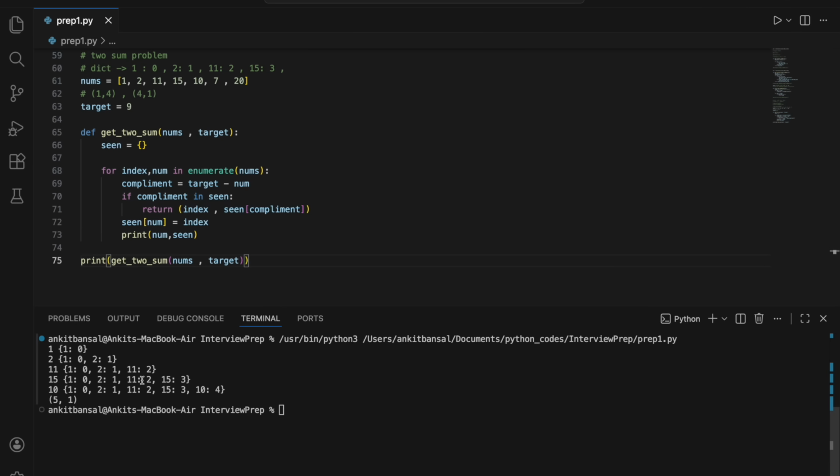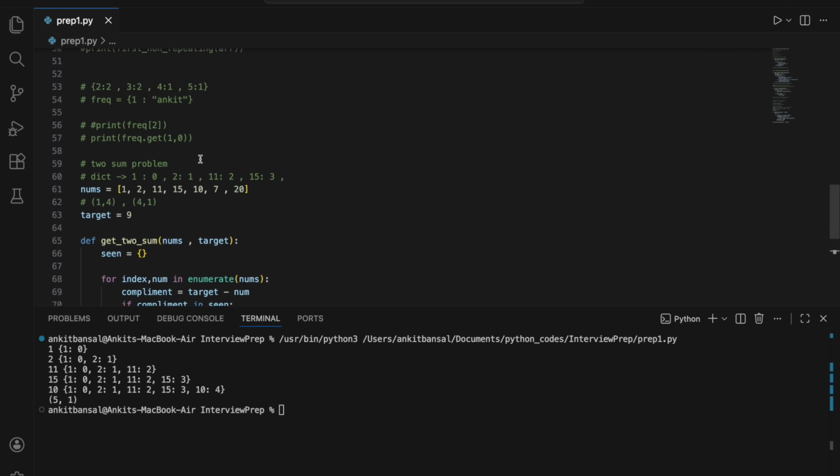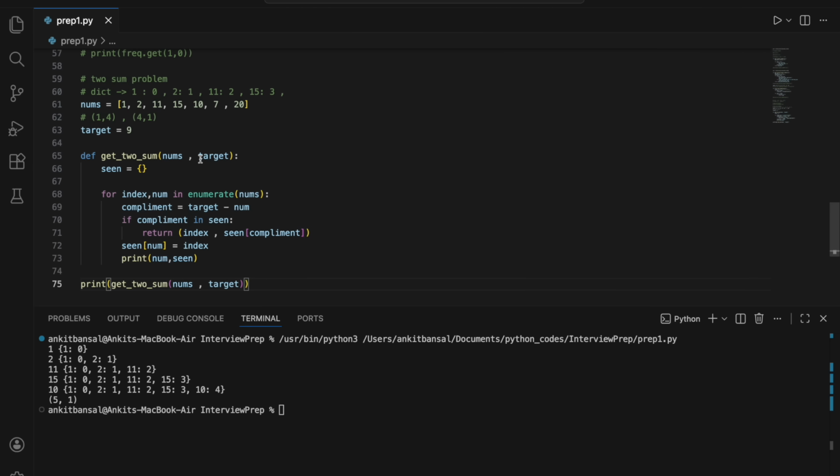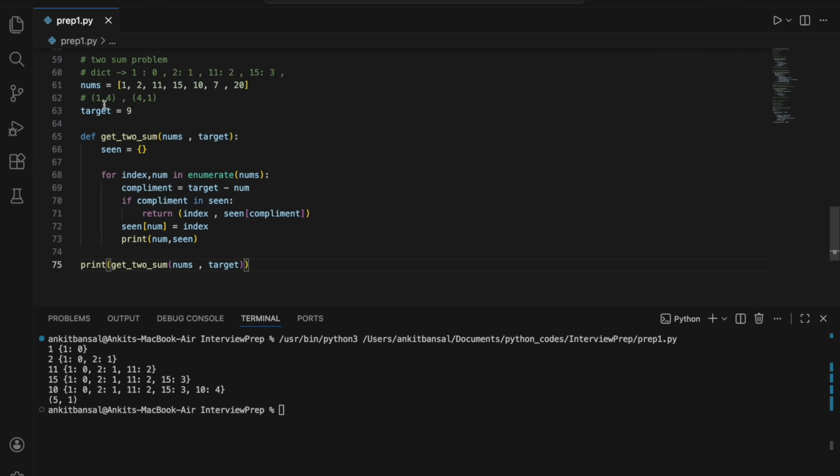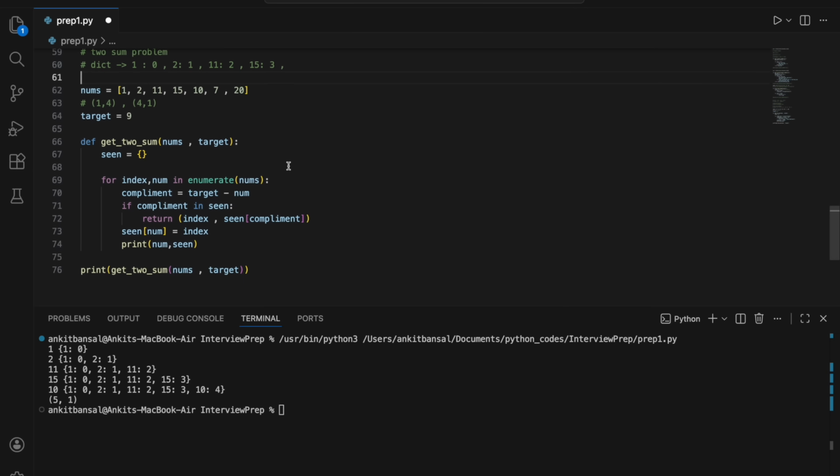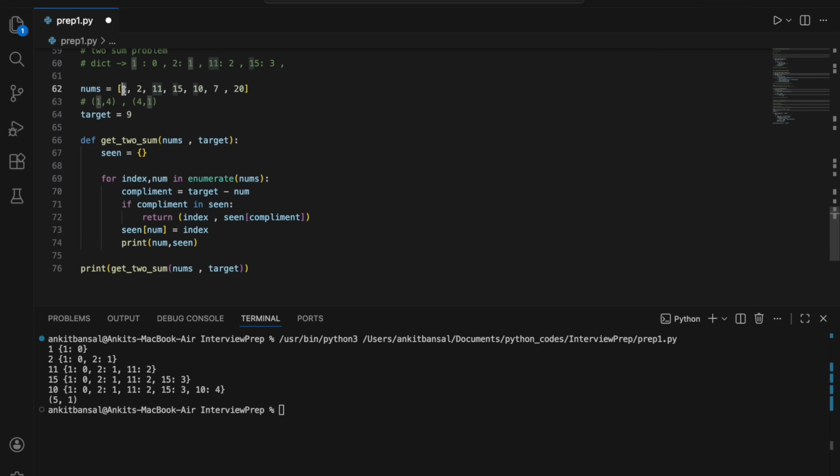Okay. So if you see, for the first iteration, my number is what? Let me take the array. Where is my array? Okay, this is my array. Okay, fine. So for the first iteration, this num is 1, right? Num is 1. And what is there in my seen? 1 colon 0, right? Because there was no complement present in my set. Initially set was empty. So it didn't go in this, right? And I added this value 1 and the index of it. So the 1 and the index of 1.